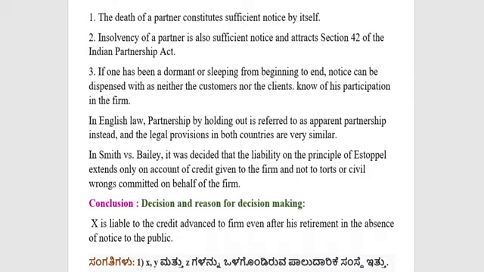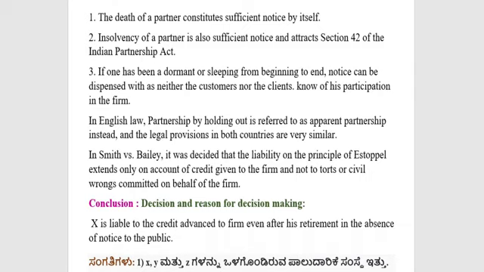No doubt, if the person does not give the public notice, he will be held liable. The principle of estoppel or holding out will be applicable. But he will be held liable only for the credit given to the firm, not with regard to the tortious acts or civil wrongs committed on behalf of the firm. That is one more aspect we have to appreciate with regard to Smith versus Bailey.